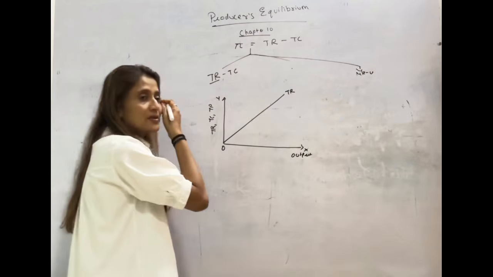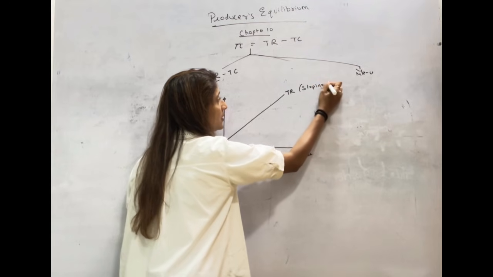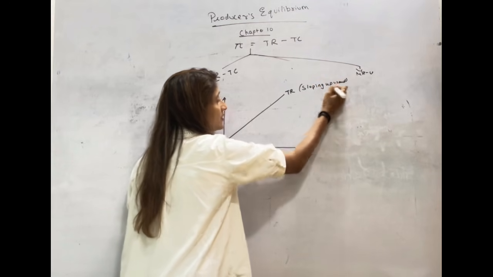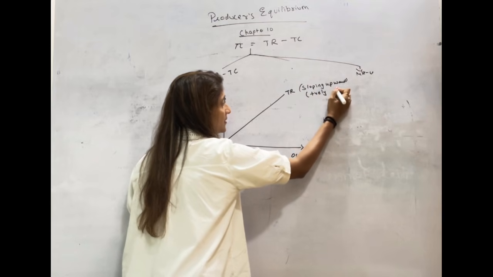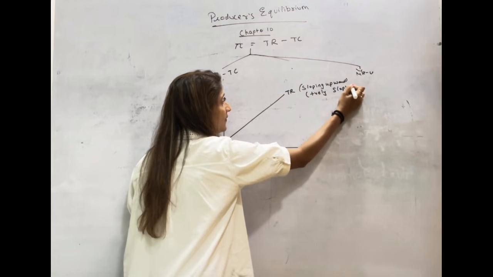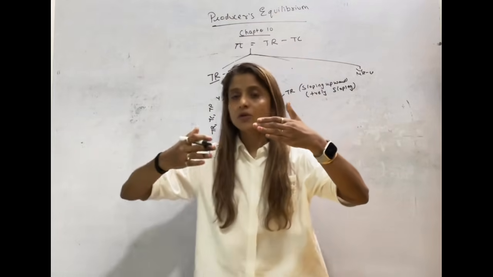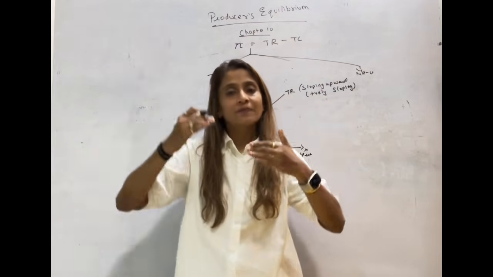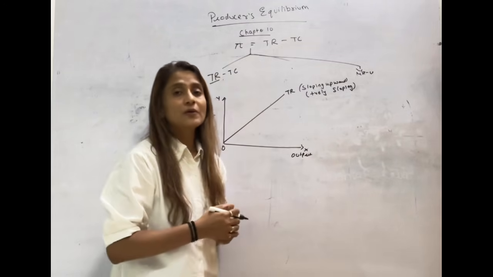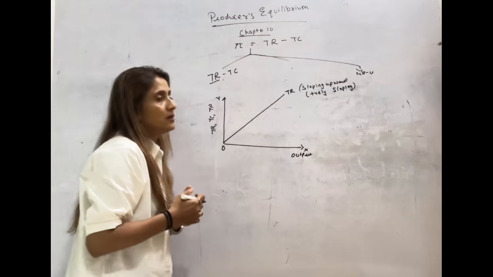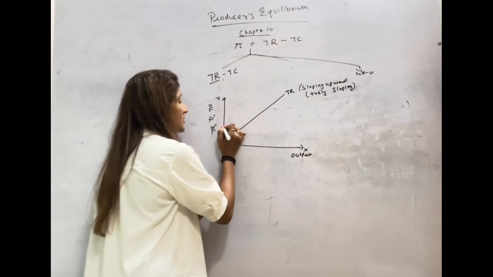It is a vertical line. Why? It is sloping upward, also called positively sloping, because you are selling everything at the same price. So as you sell more, your total revenue will keep on increasing at a constant rate because the price is also the same. So how is the total revenue curve? A vertical upward straight line.